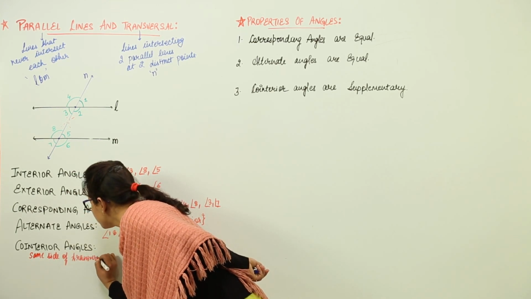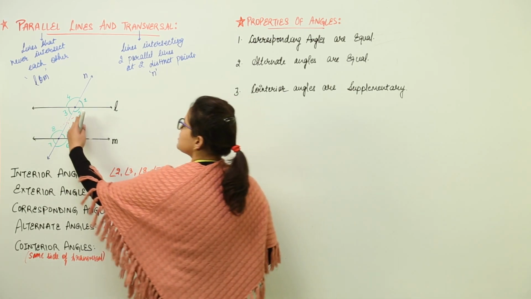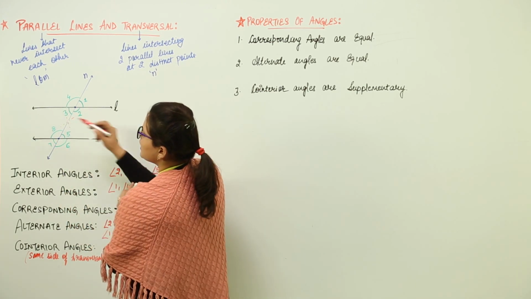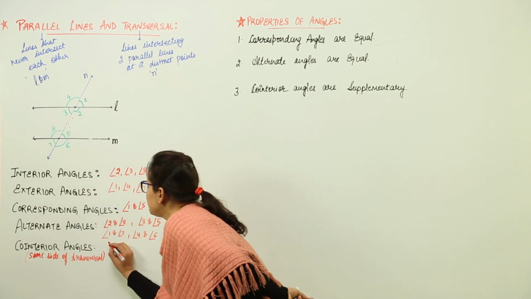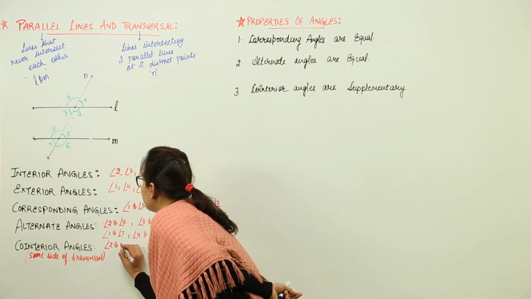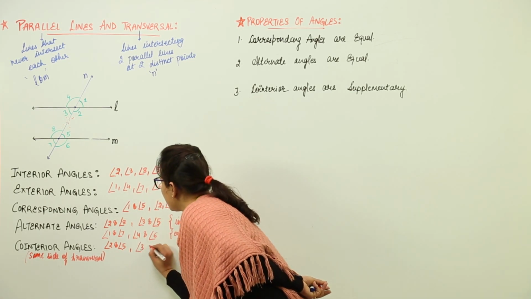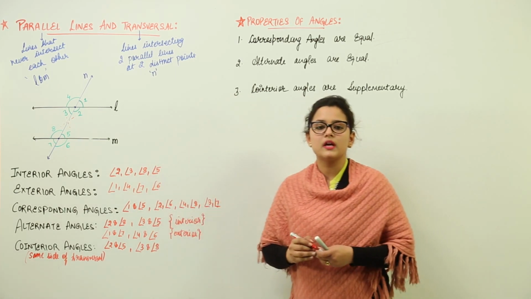Because we have the transversal N, we can check the interior angles on the same side. This transversal N has interior angles 2, 5 and 3, 8. 2 and 5 are lying on the same side. So, that means the co-interior angles are 2 and 5. This is one pair. The other pair would be 3 and 8. So, now we have the two pairs of co-interior angles.